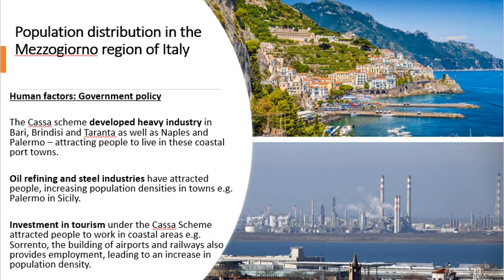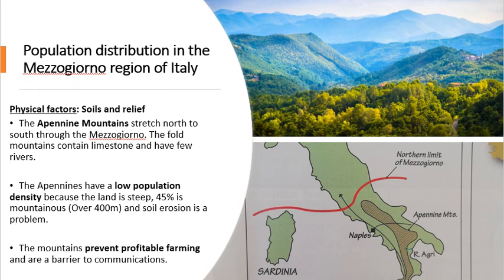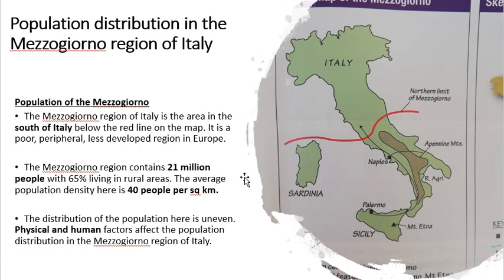The Casa per il Mezzogiorno also worked on developing industry. Okay, so it developed industry in places such as Bari, Brindisi, and Taranto, as well as Naples and Palermo. Again, where are these places located? These places are located along the coast. So guys, if we go back to our map up here, we can see Palermo along the coast, Naples along the coast. Again, it was the coastal areas that benefited from this, okay?